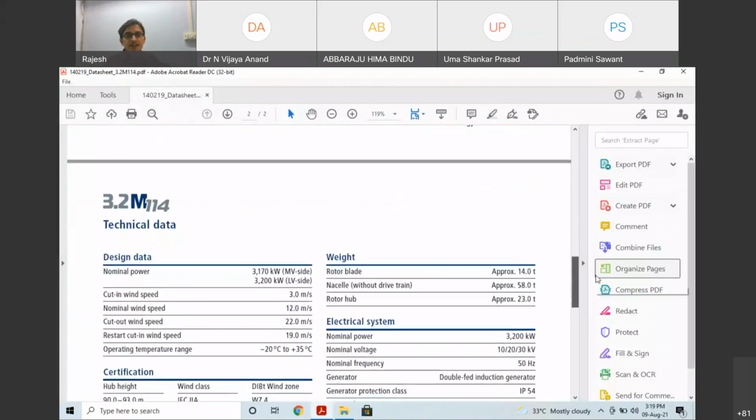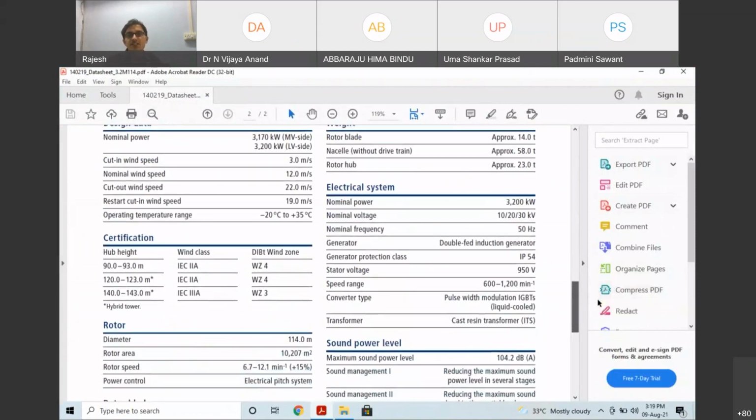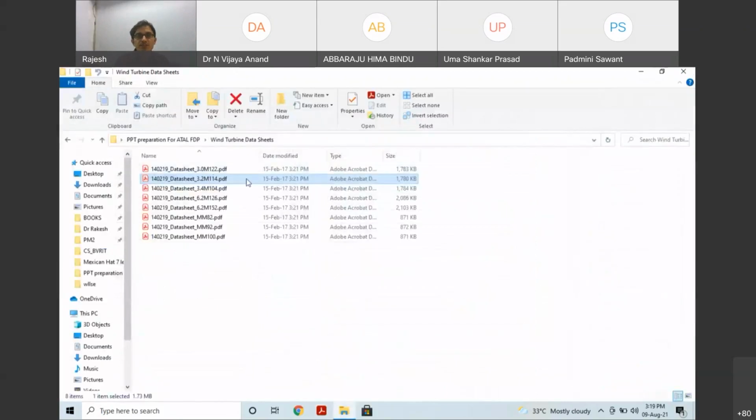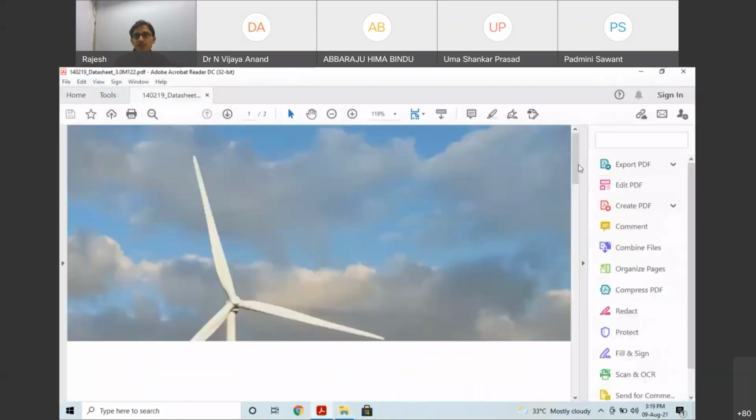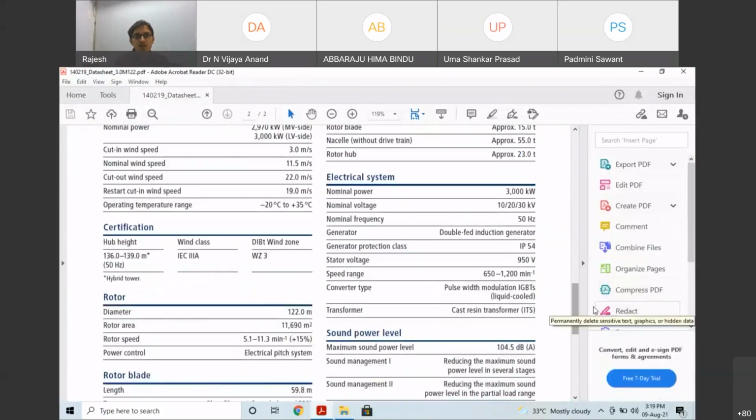This is 3.2 megawatts. Same 3 meters per second, 12 meters per second, 22, minus 20 centigrade degrees, 35 centigrade degrees. So its diameter, rotor swept area. Automatically you just see what is the diameter and what is the rotor swept area. You just go to the previous. What is the diameter? What is the rotor swept area?